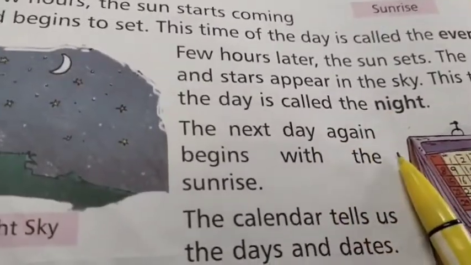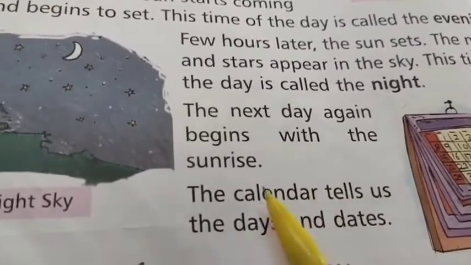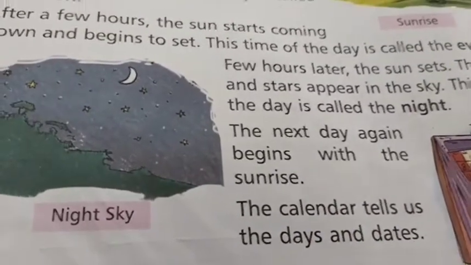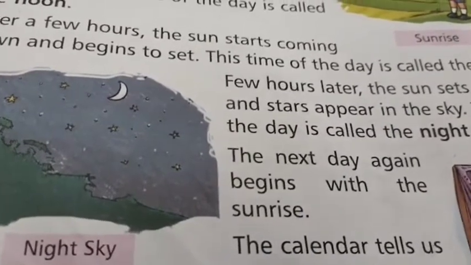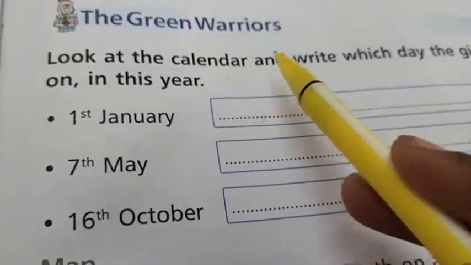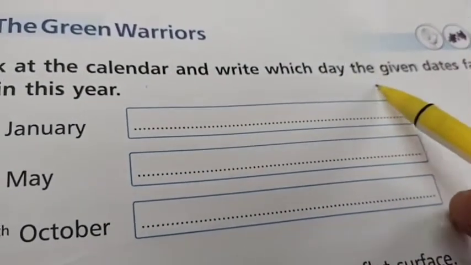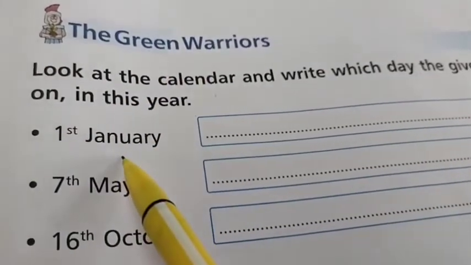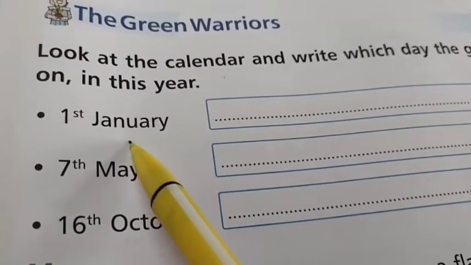The next day again begins with the sunrise. The calendar tells us the days and dates. Now you all turn to page number 99. This is your homework, children. Look at the calendar and write which day the given dates fall on in this year. Go and see the calendar in your home.